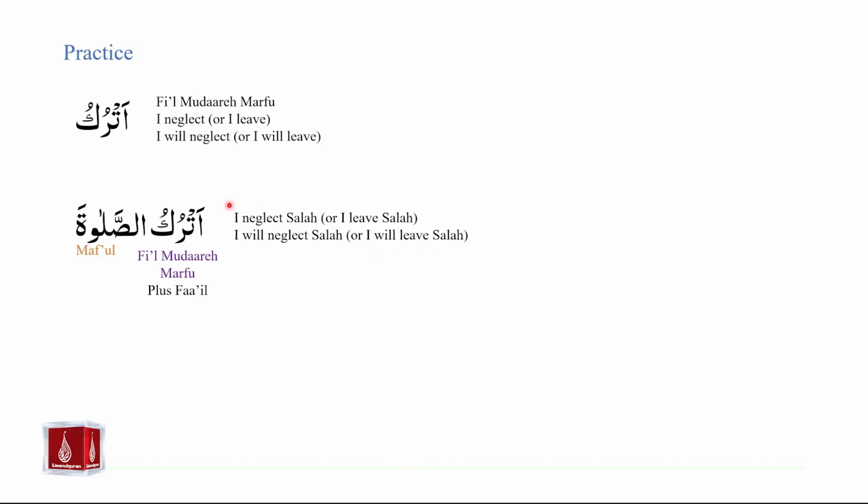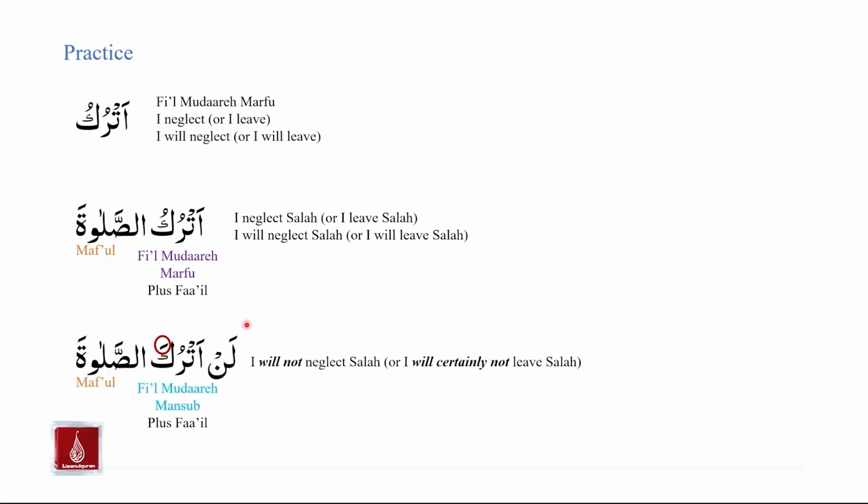Now let us take atruku as-salah one step further, and we can add lan at the beginning. The result is lan atruka salah. We will notice immediately that by the addition of lan, atruku becomes atruka. Now, atruka is fi'il mudare mansub. Atruka is fi'il mudare mansub because it is preceded by lan. And lan will have the effect that it will make the fi'il mudare following it mansub.